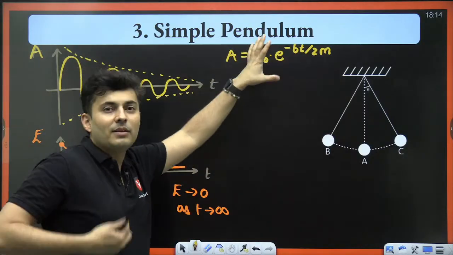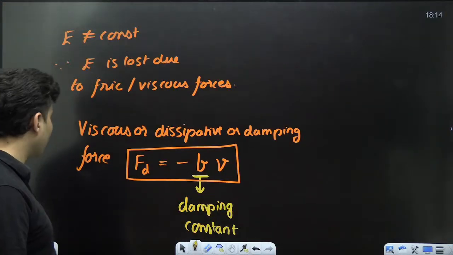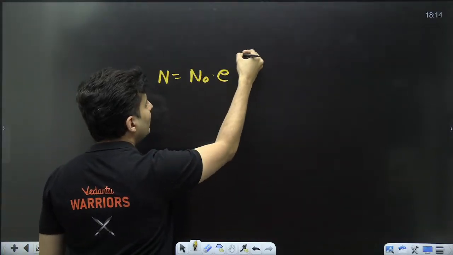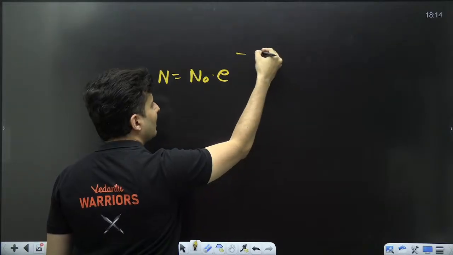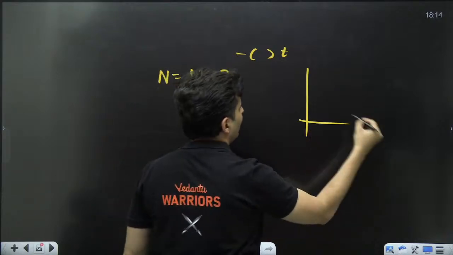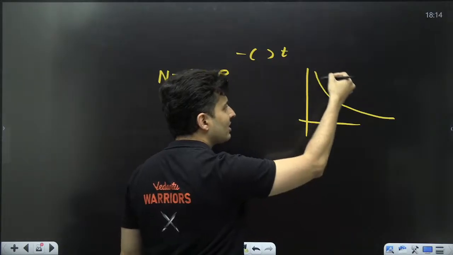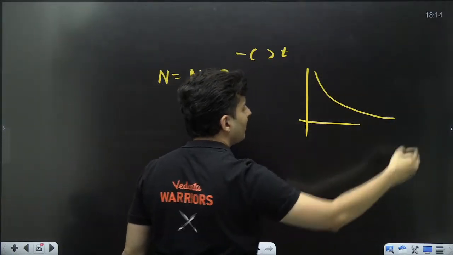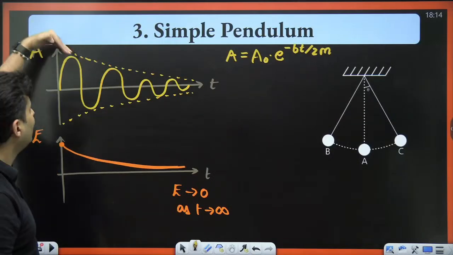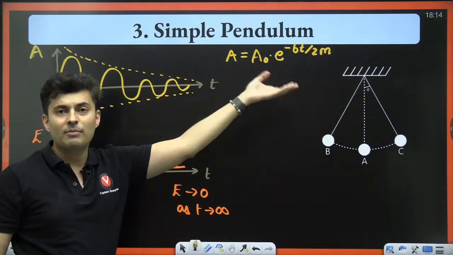Because you might have seen maybe in first order kinetics of chemistry, or even in the radioactivity law, N is some constant e to the power minus something into t, and there also the number of elements reduces, or even in first order kinetics, the concentration reduces with time like this. So this is also a very similar equation. The amplitude keeps on reducing and becomes close to zero as time progresses.